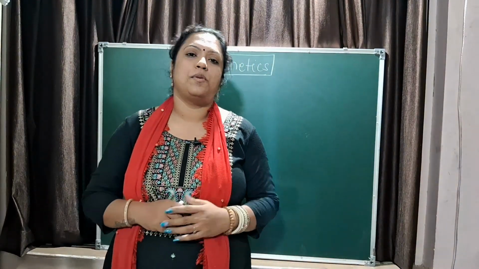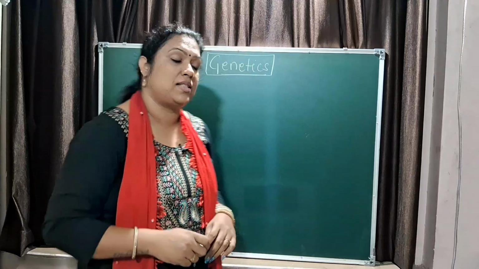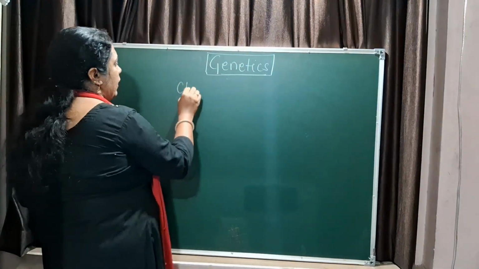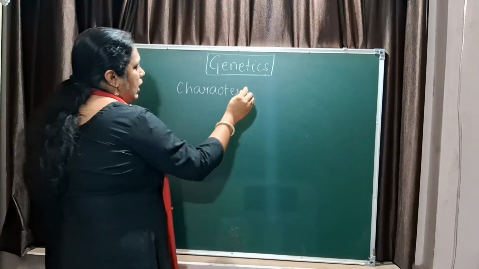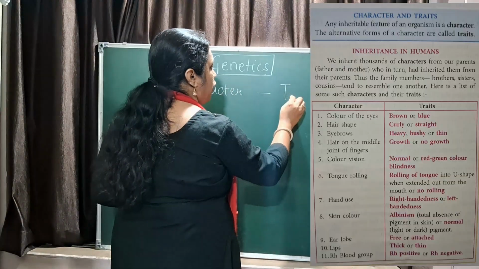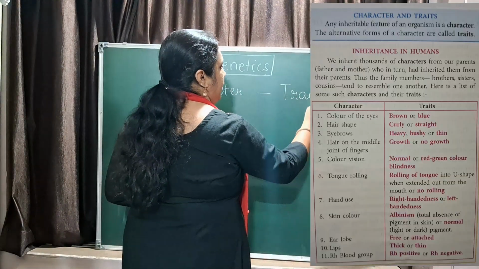Before understanding genetics, there are certain terms that should be very clear to you. The first one is a character. And what is a character? A unique feature of an organism. And it has got different forms, which is called traits.